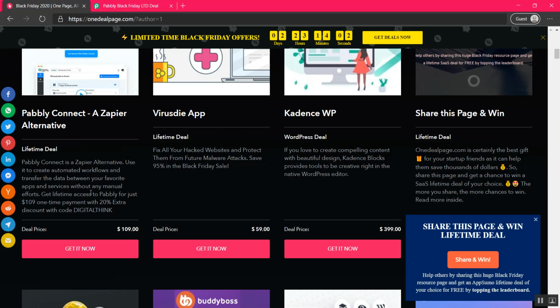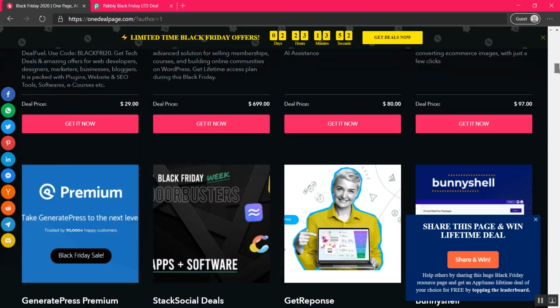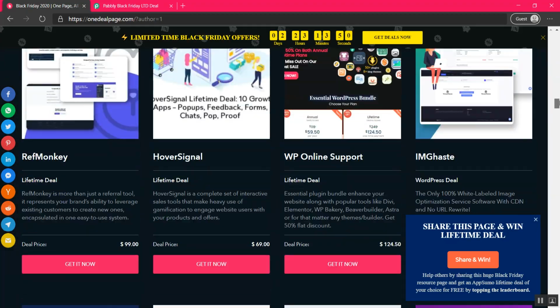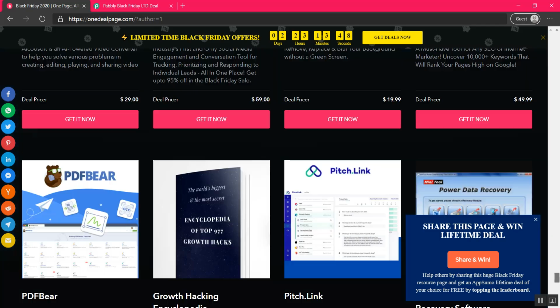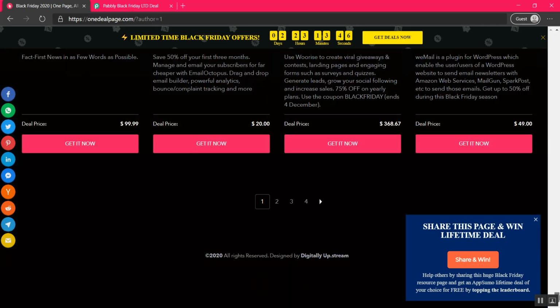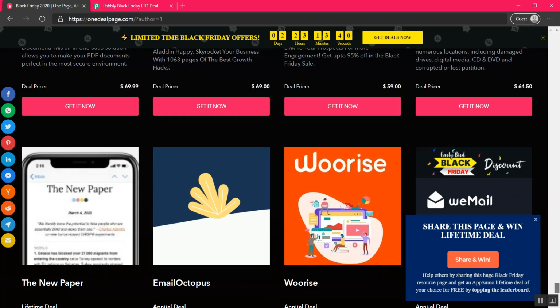Again, coming back to this, we have added a short description of the lifetime deal, what it is all about, and the deal price. And many more deals are here. As we scroll down, we have hundreds of deals on a single page, and coming down, we have this navigation bar where we can go to other pages to see other deals.